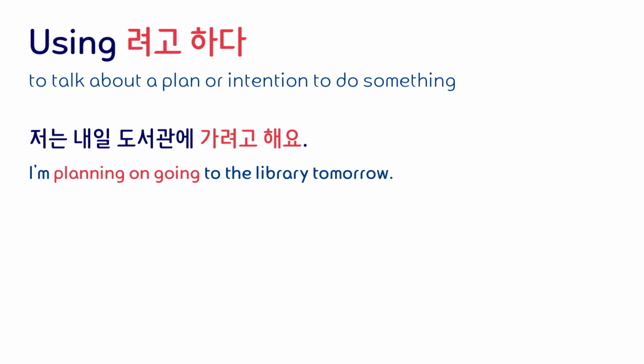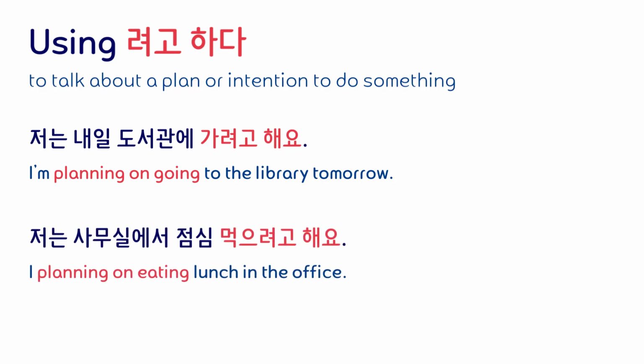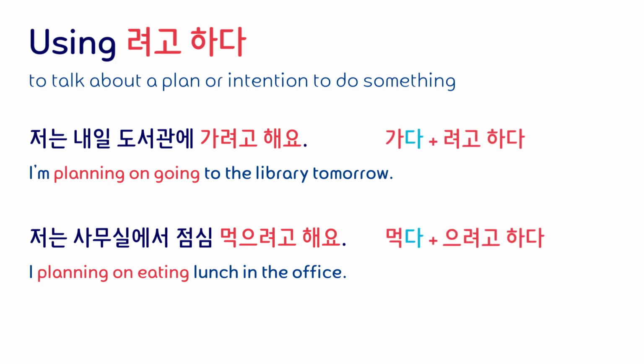Also, if you want to tell someone that you intend on eating lunch in the office, you can say, 저는 사무실에서 점심 먹으려고 해요. I'm planning on eating lunch in the office. So we can add 려고 하다 or 으려고 하다 to verbs to talk about our intention or plan to do something.